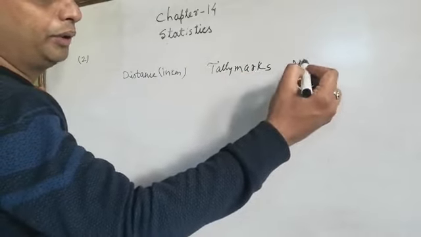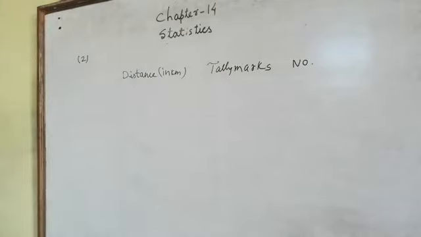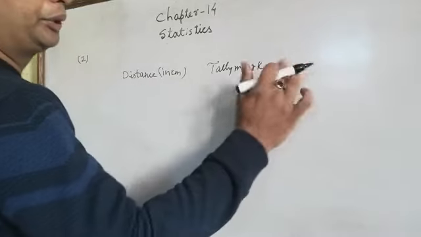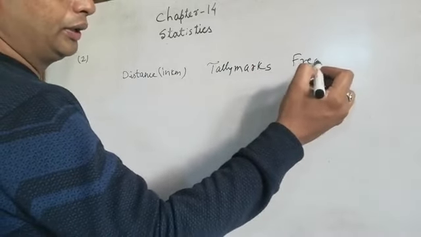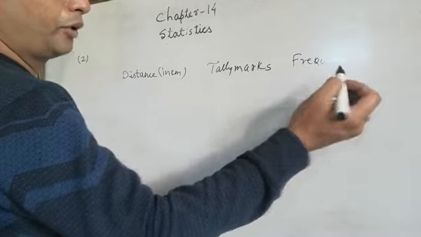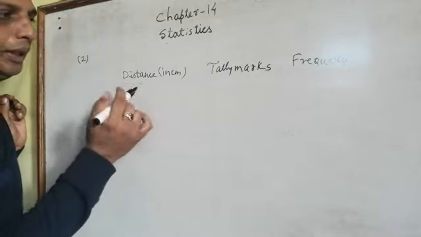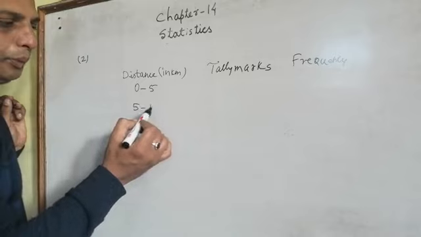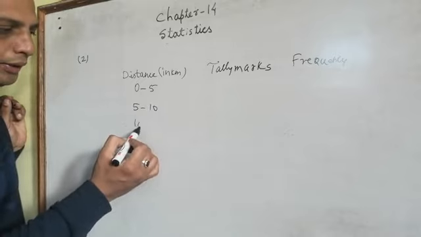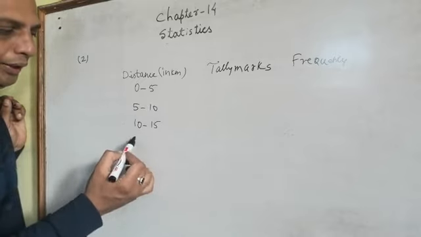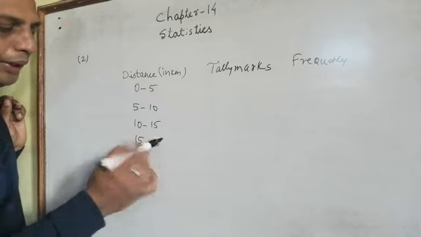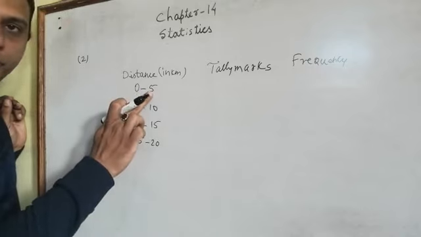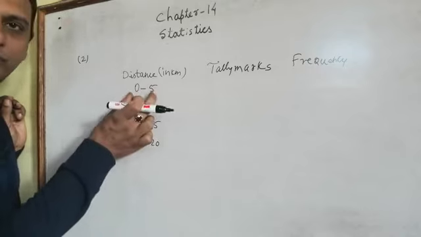And the number of frequency, means how many times, frequency. So 0 to 5, 5 to 10, 10 to 15, 15 to 20. Why did I write 0 to 5? Because it is mentioned in the question that we have to take class size 5.